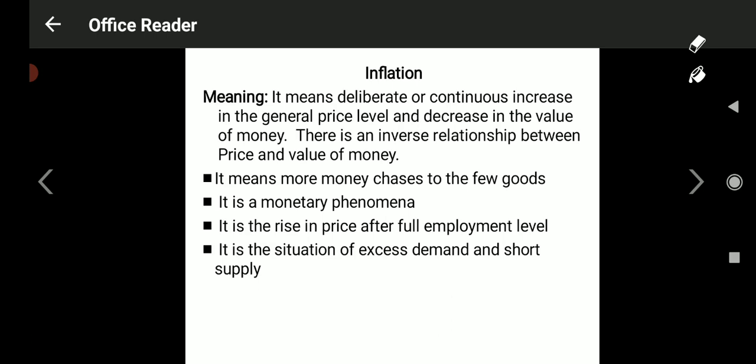Suppose the Belgaum district commissioner announces today, tomorrow there is a Belgaum Bandh. I am going to explain the example of inflation here. What are you doing?